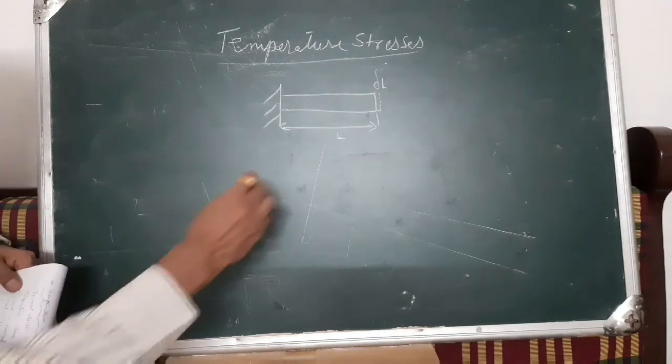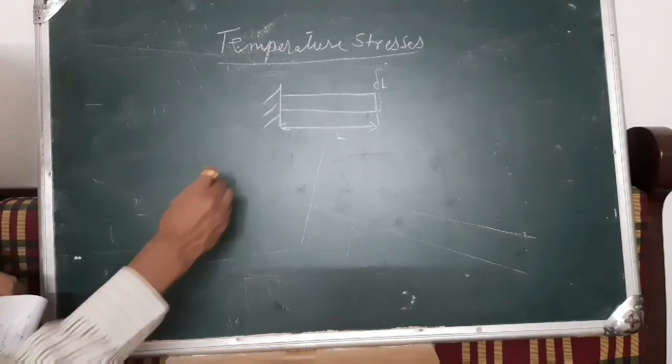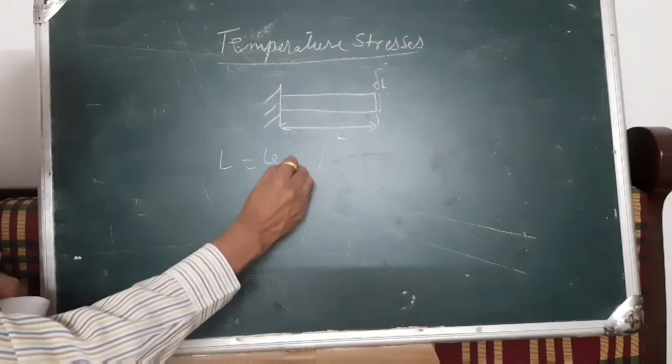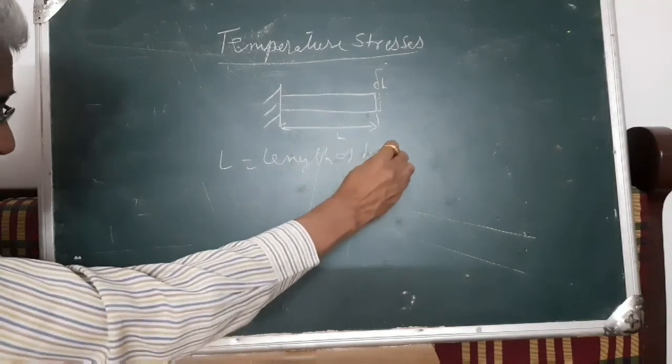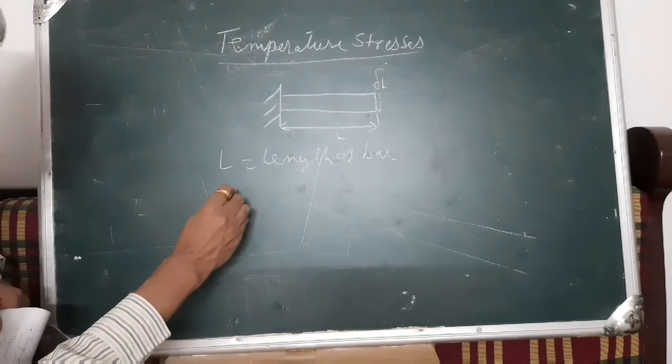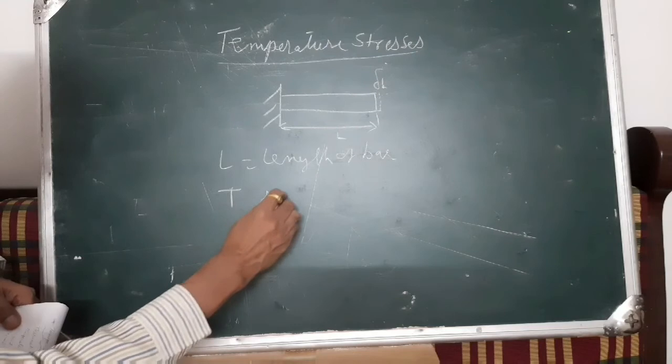Now let L be the length of the bar, or any body. Let T be the rise in temperature.